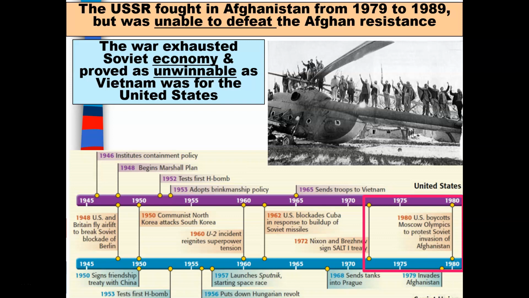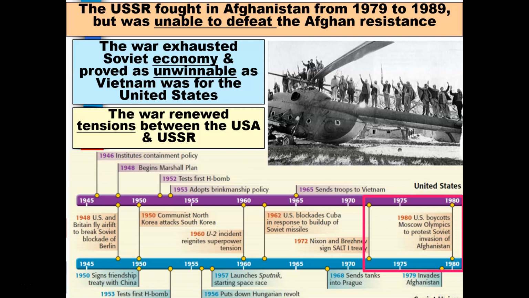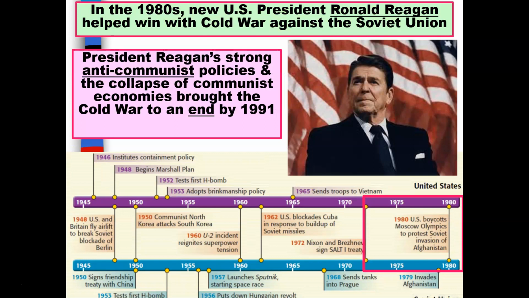The war exhausted the Soviet economy and proved as unwinnable as Vietnam was for the United States. The war renewed tensions between the United States and the USSR. In the 1980s, new president Ronald Reagan helped win the Cold War against the Soviet Union. President Reagan's strong anti-communist policies and the collapse of communist economies brought the Cold War to an end by 1991. The Cold War came to an end, and the United States was left as the only superpower in the world.